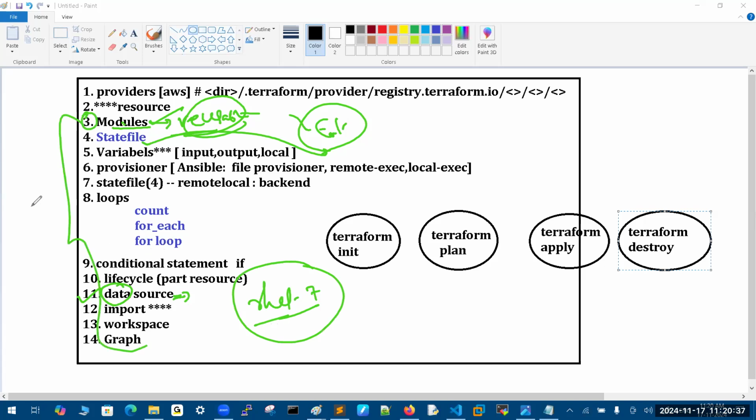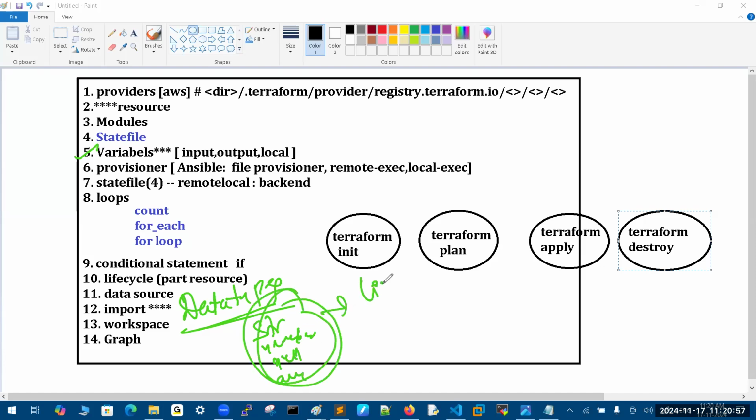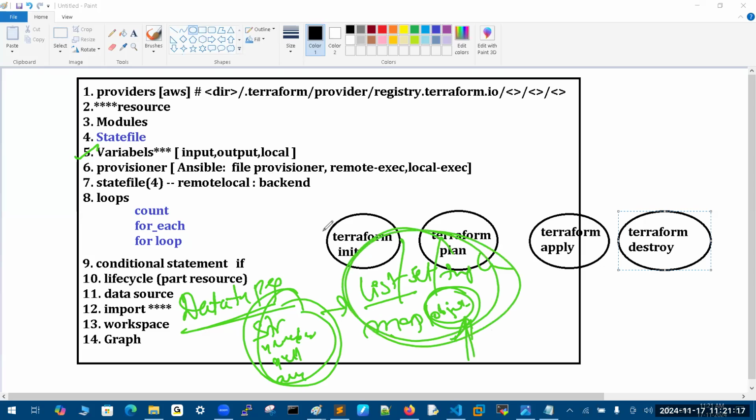The first thing I will start with here is variables only. Why? Because data types change the complete idea of this technology, so your data types are very important. Here you have string, number, bool, null, and any, which are the general ones. But we also have complex data types: list, set, or tuple, and map or object. The object is the ultimate one, not the easiest concept. Once we know map and object, we can store any type of values.